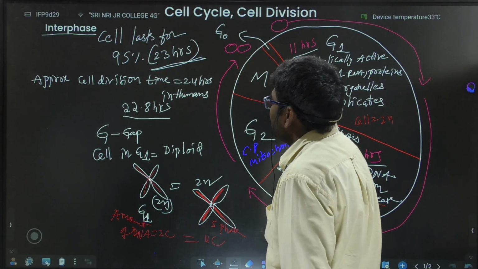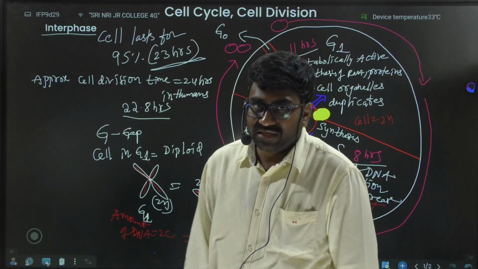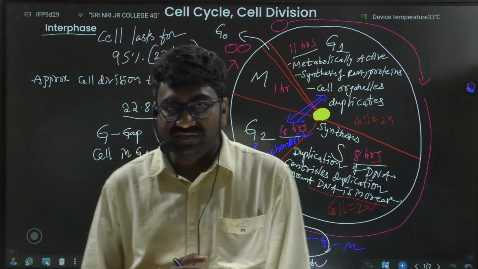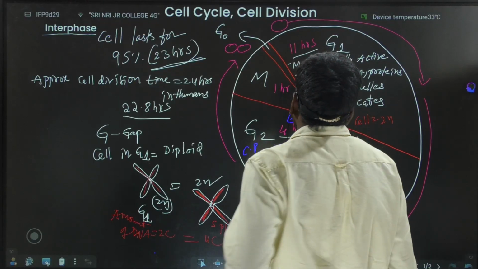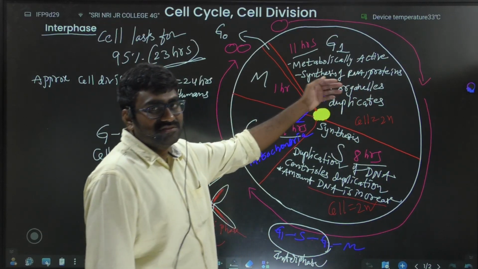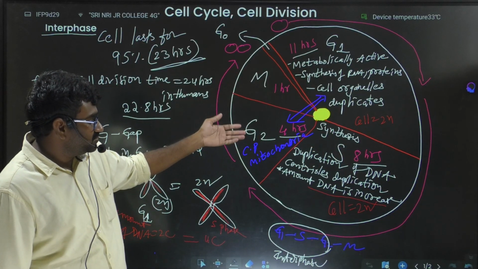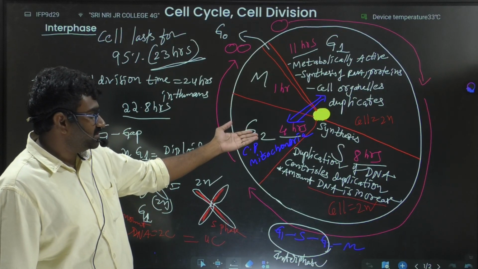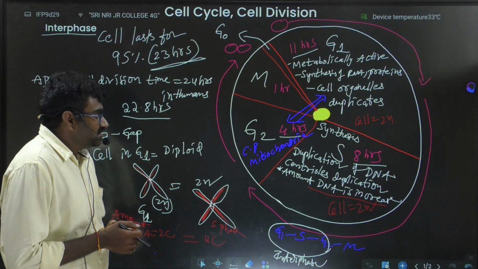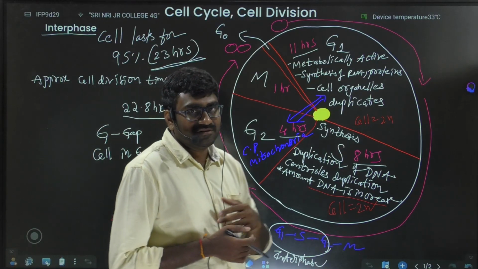That means the cell is in, usually it is called the resting phase, but it does not involve rest. It involves various activities like synthesis of RNA and protein, cell organelle duplication, synthesis of DNA, and synthesis of other organelles like chloroplast and mitochondria takes place in the G2. After completion of interphase, it enters into the M phase.